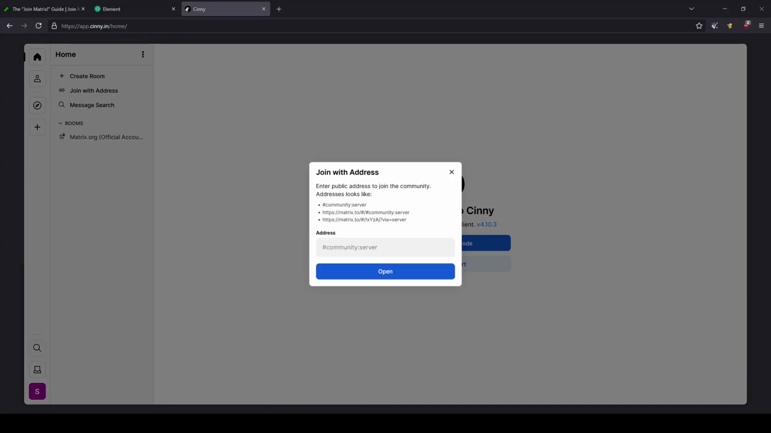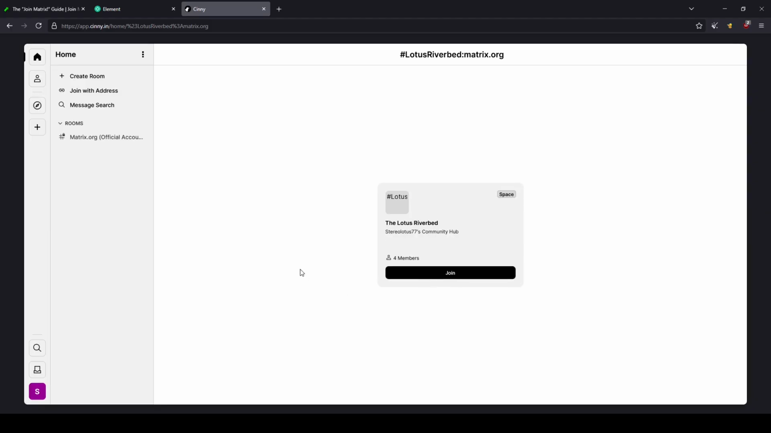Now, to join a space, you put in an address or a link into the join with address section. You can click on the link as well, and that'll do it. But for the address, you input the address, and then you hit join on the space. Once you're in the space, though, you will have to join all the rooms individually.